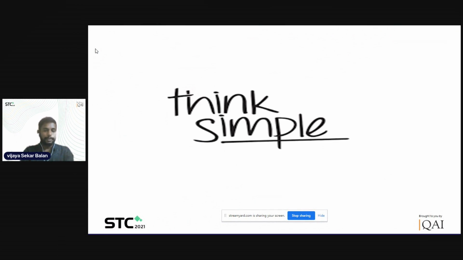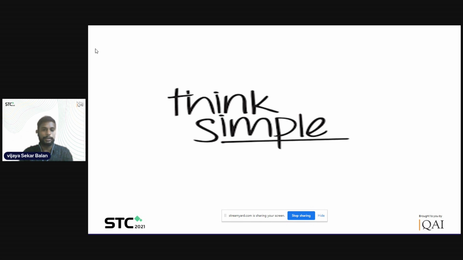Think simple. I just want to give a flavor of our white paper. For Hyperion regression application testing, we came up with a simple thought process, and then we converted that thought process into an automation tool, a delivery framework.